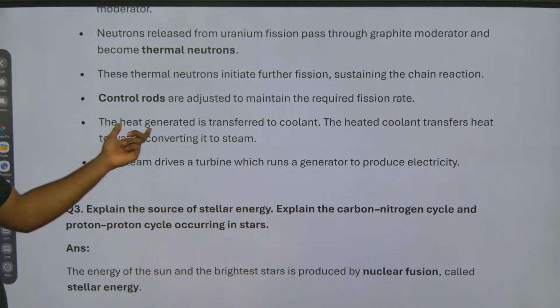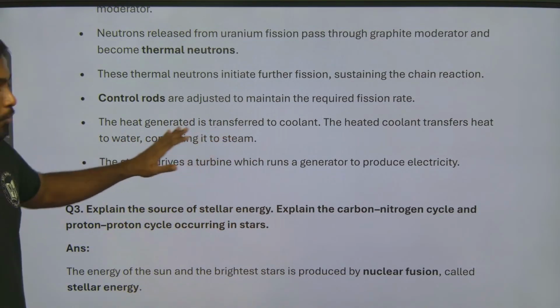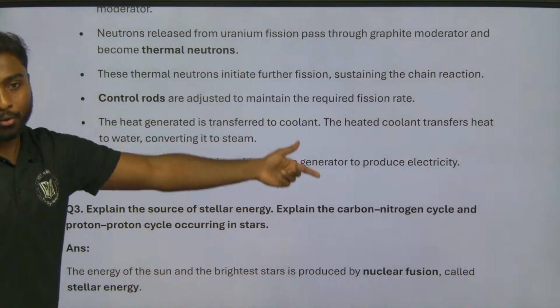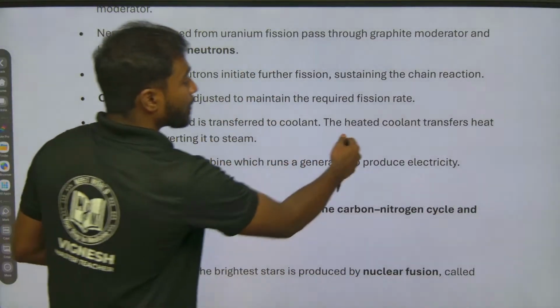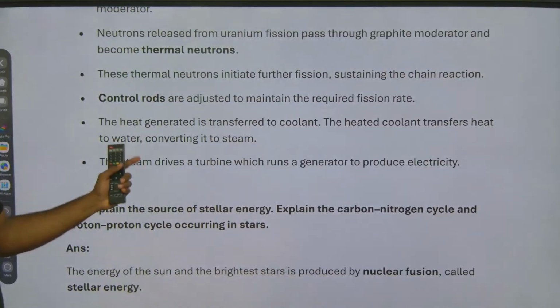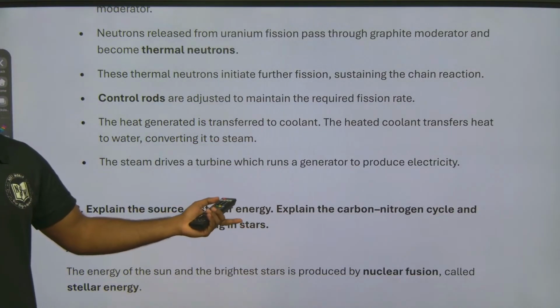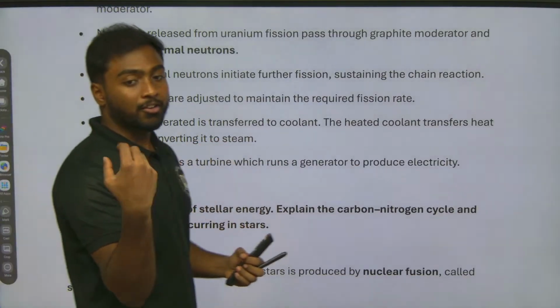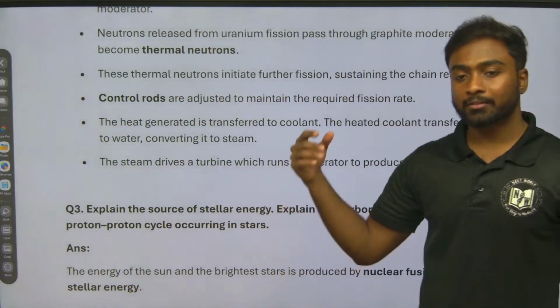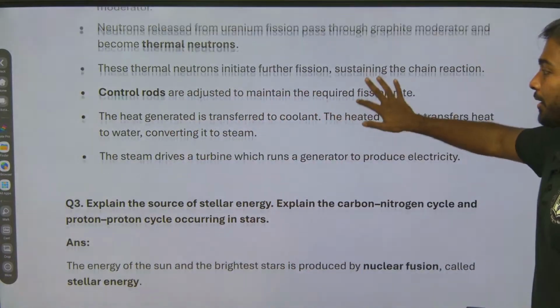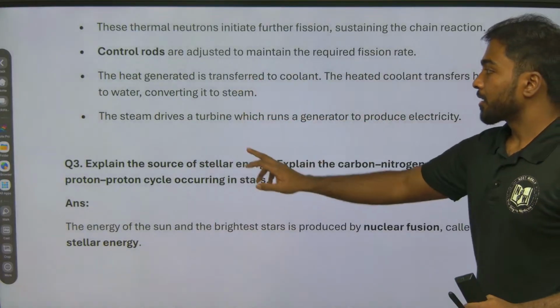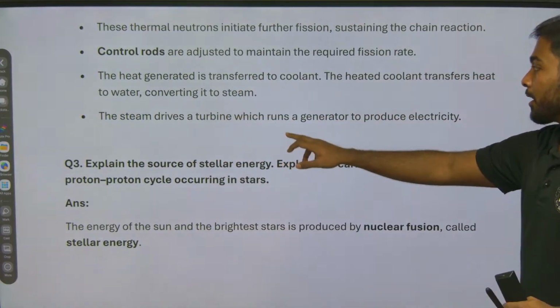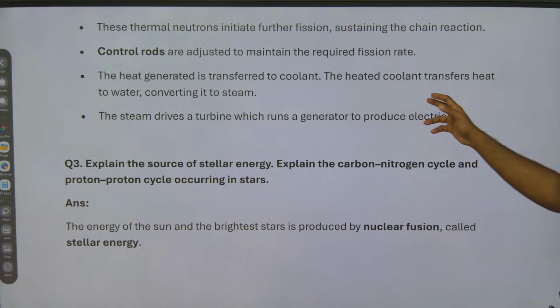The heat generated is transferred to the coolant. Then the coolant transfers heat to water, converting it into steam. Obviously, when heat is produced, to control the heat we are sending water, which converts into steam. The steam drives a turbine which runs a generator to produce electricity.